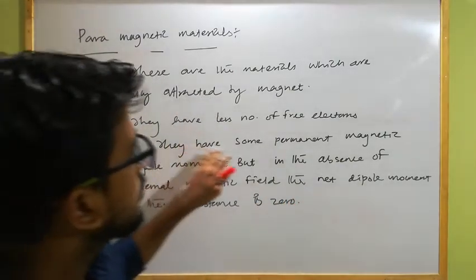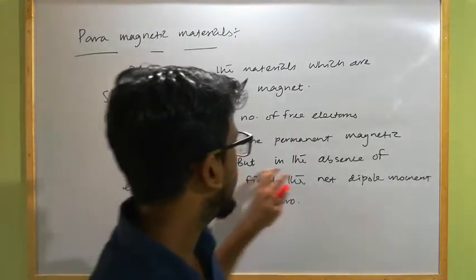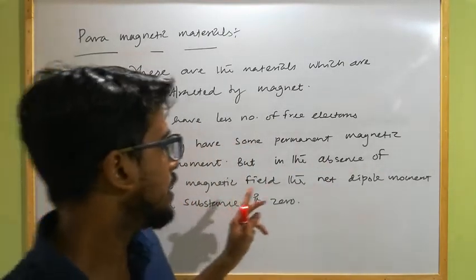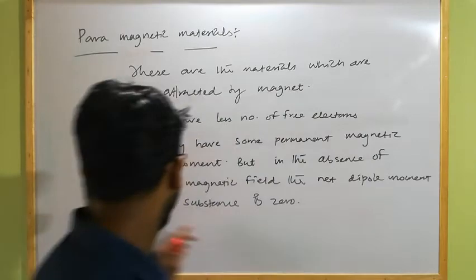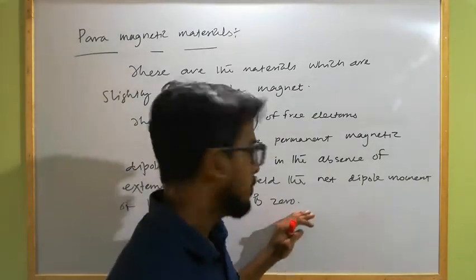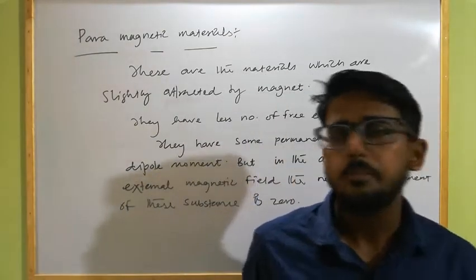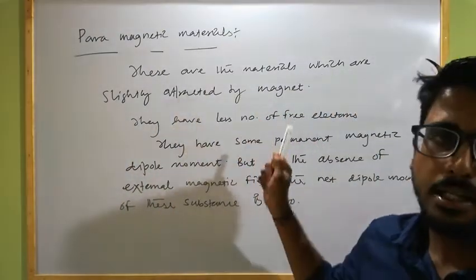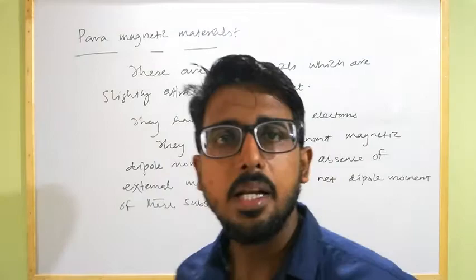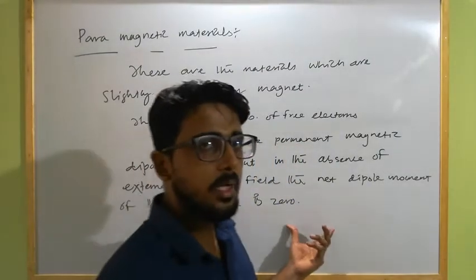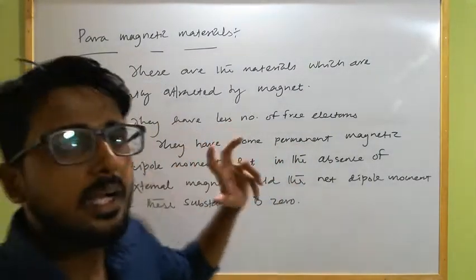Although they have some permanent magnetic dipole moment, all the magnetic dipoles present in the paramagnetic substance, due to their thermal energy, are oriented randomly.